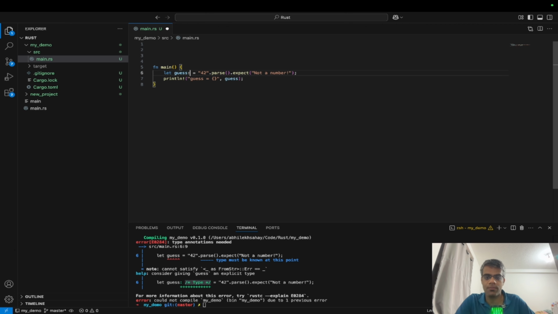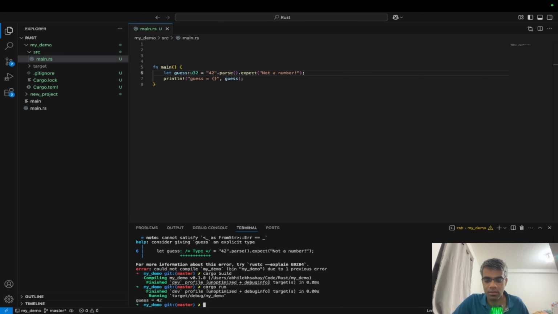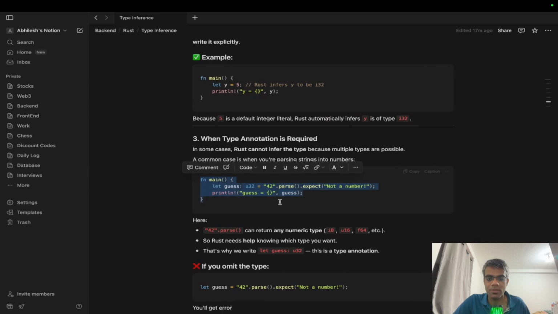So if I add u32 as the data type of guess, in that case, if I do a build, it goes fine, and if I do a run, it works. That's the third point, which mentions we have to specify data types in case we are parsing or doing explicit conversions of one data type to another.